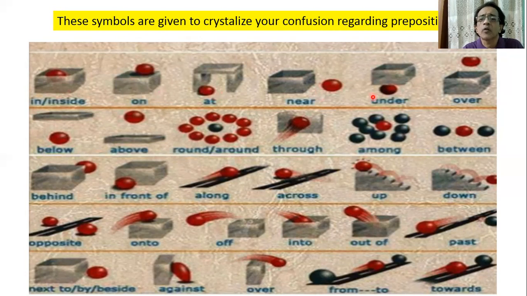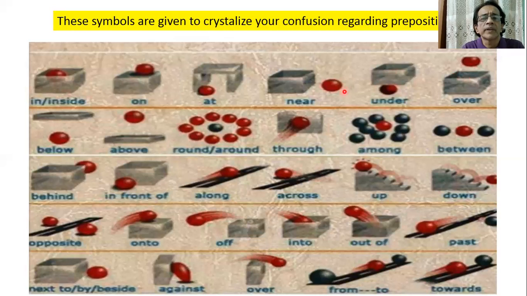These are standing grounds. So in case of any confusion arises, you may have a glimpse of these symbols of prepositions, then you will be able to dispel or discard this confusion, or you can solve the problem.